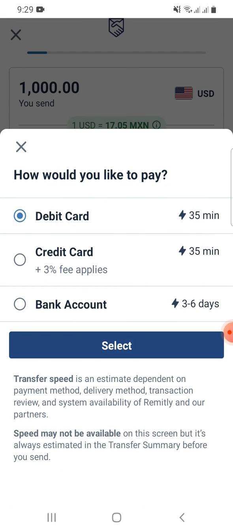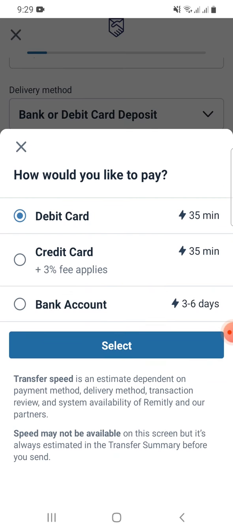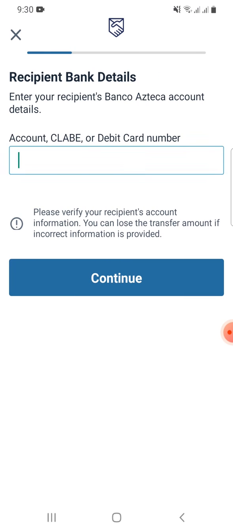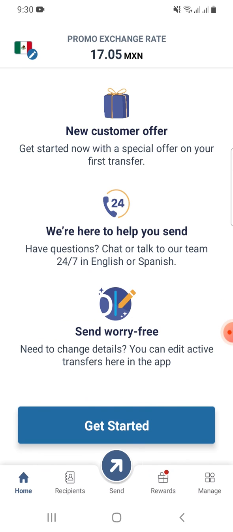Now select the debit card option as your payment method, or you can choose a bank account and select your bank. Then, enter the account number and click to continue. After that, the money will be transferred successfully.